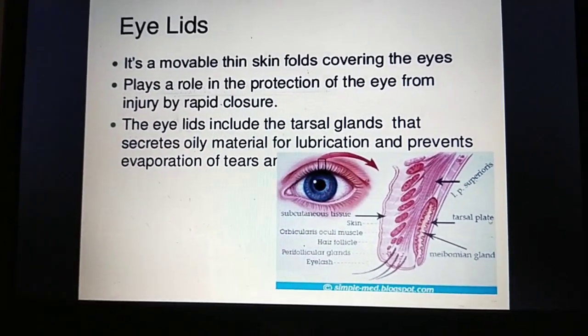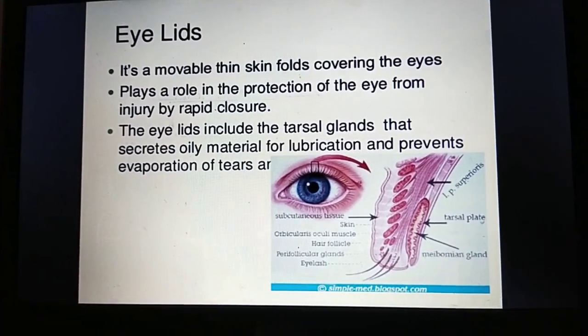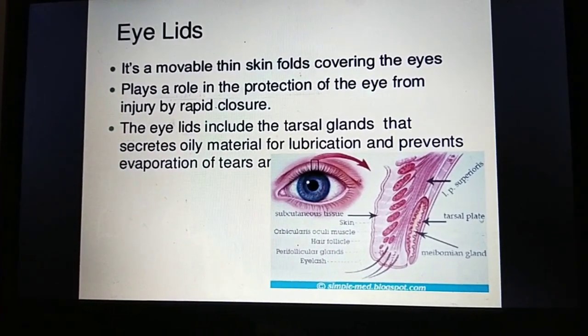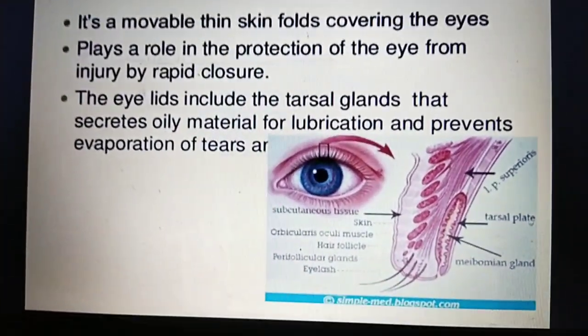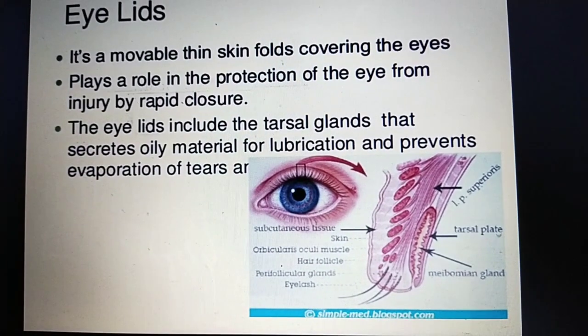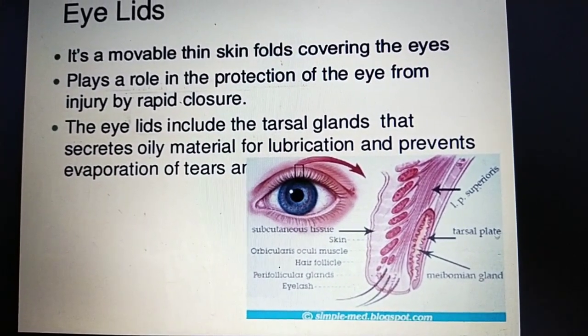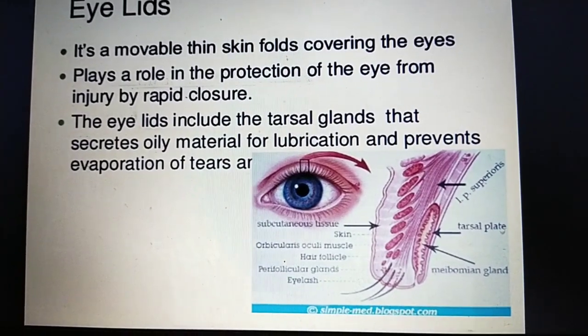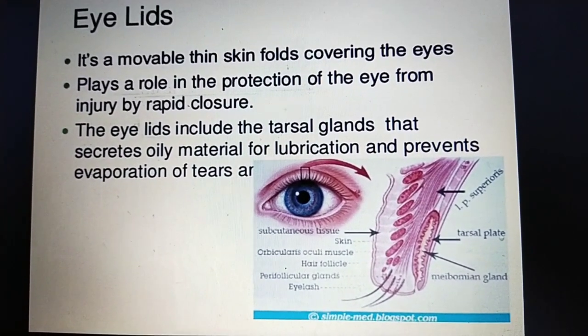The eyelid is a movable thin skin fold covering the eye. It plays a role in protecting the eye from injury by rapid closure. The eyelids include the tarsal glands that secrete oily material for lubrication and prevent the evaporation of the tear.